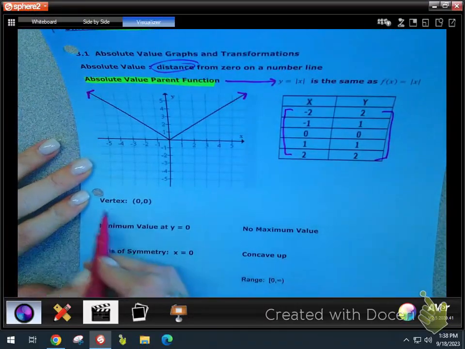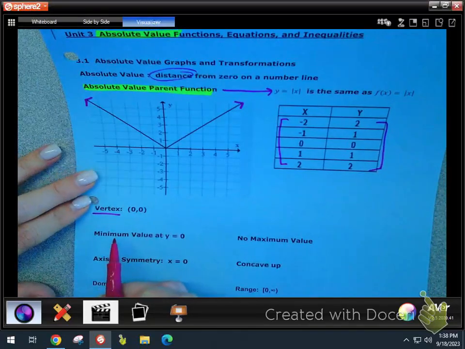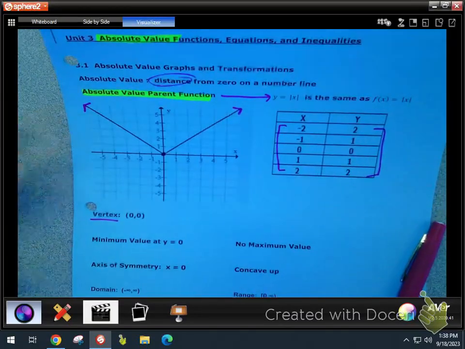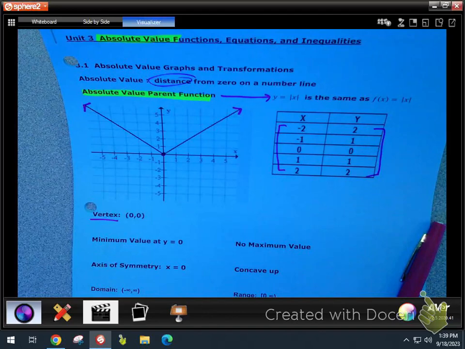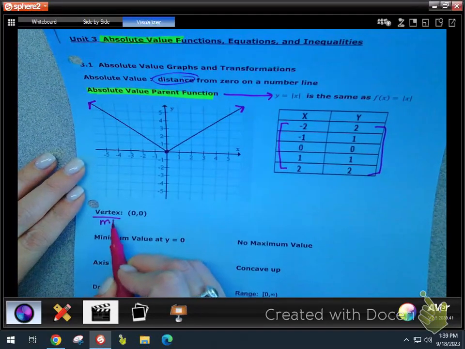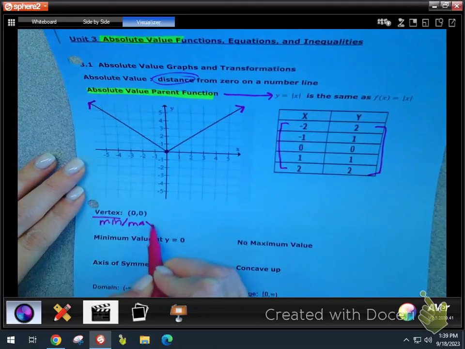First one is vertex. Of the parent function, I'm always going to ask you for the vertex of the graph. Your vertex is your minimum or your maximum point. It's kind of like that sharp turn on your absolute value graph, okay? Because there's not much else they can do. They can slide, they can flip, but they're pretty much going to be like a V. The only other thing is they'd be upside down, okay? And so that minimum or maximum point is your vertex point, and that's where all your symmetry is about. I'm going to write min or max points.